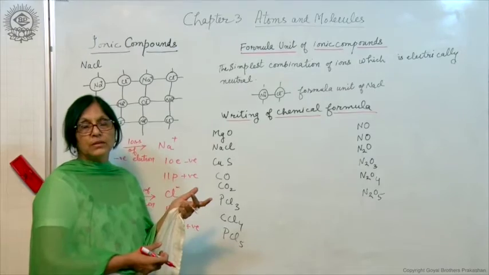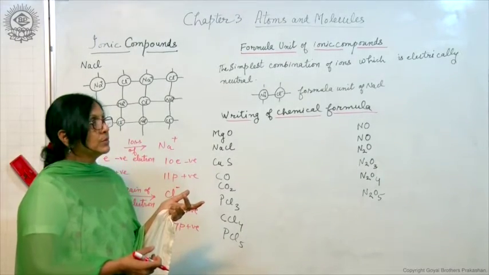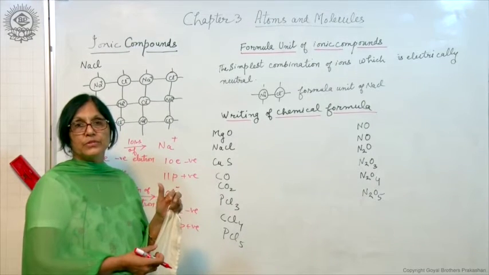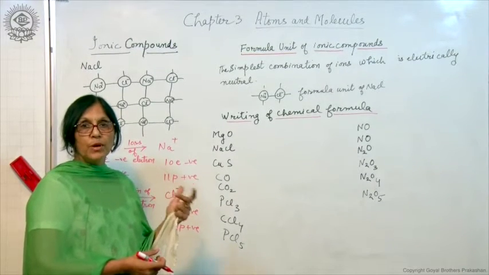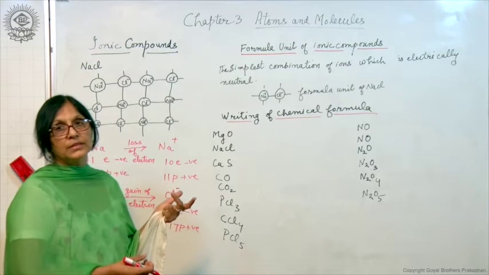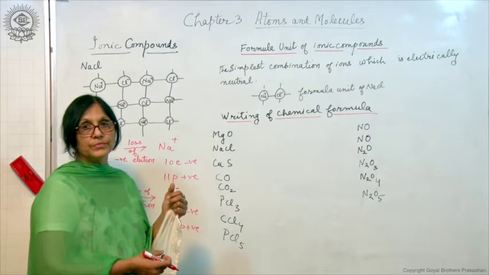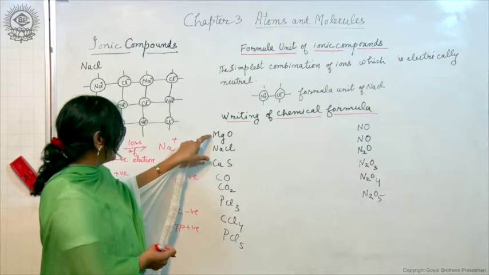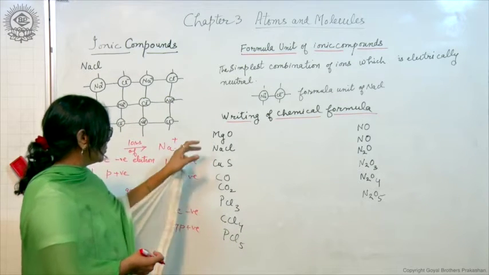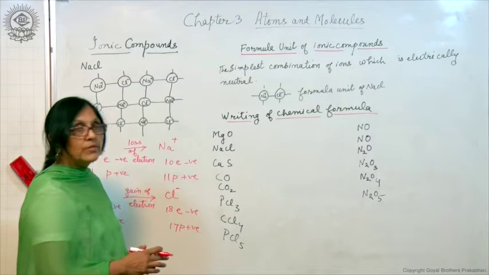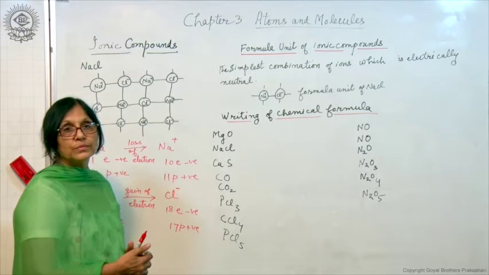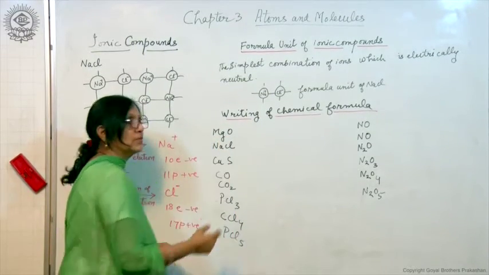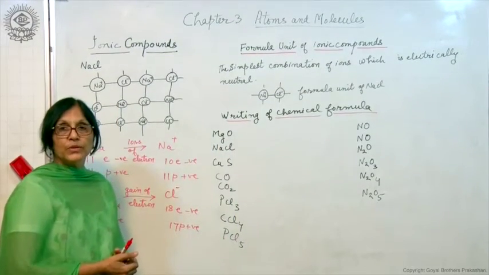A chemical formula tells about the kind of atoms present in that substance and also the number of atoms present. Like this, MgO, NaCl, CuS. When we see these formulas, we come to know that this substance contains magnesium and oxygen, one atom of magnesium and one atom of oxygen.